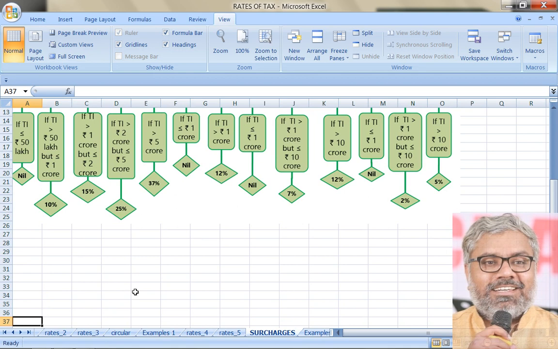But once we have identified the rate of surcharge, then we should just forget about these limits. Apply that rate of surcharge, whatever the percentage is, on the income tax. That is our base tax, not on the income. That is the key point. Always we have to keep in mind.